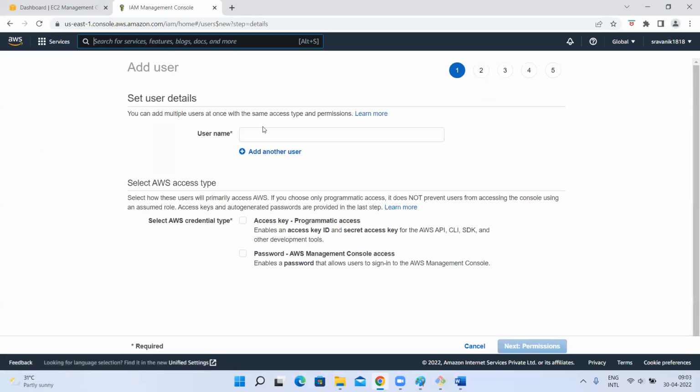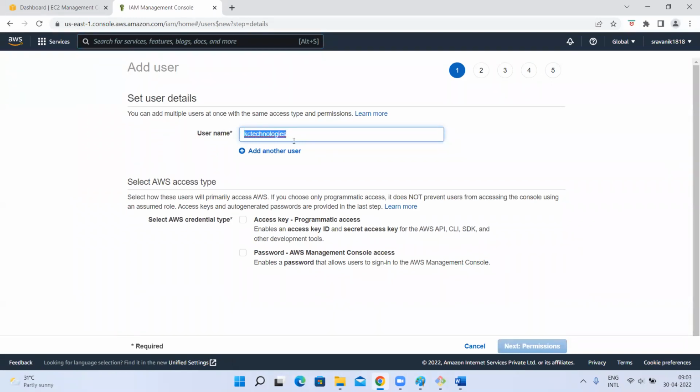Add users. Username. This is my username. For example, there is one person in our company called AC Technologies, I'm giving his name. This is the username he has to use to log in, for authentication. Just think of this as the authentication section.